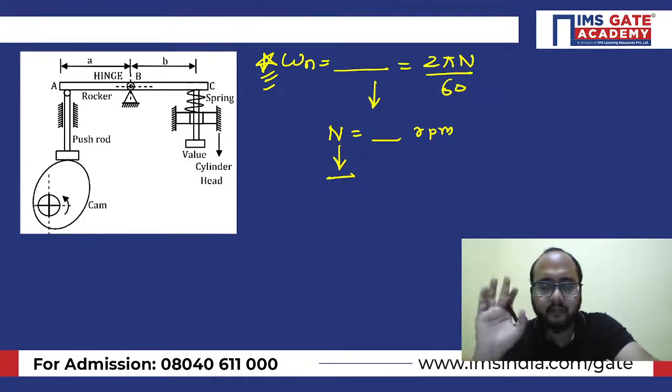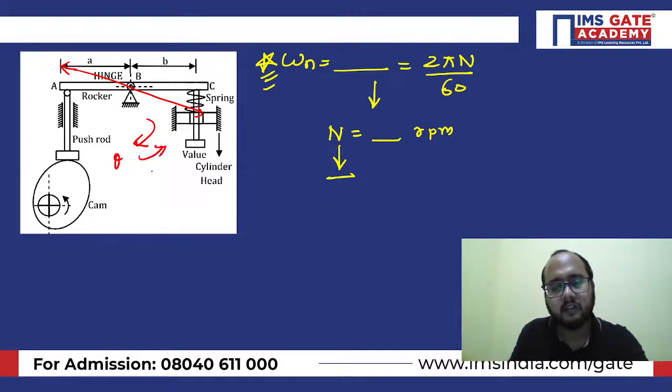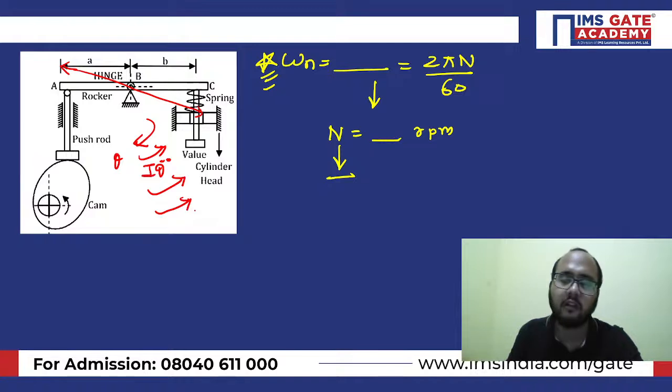Very simple. If you directly apply Newton's second law or the torque method, for that you need to disturb the system. Let's suppose you have disturbed the system like this, you have given the disturbance theta. Against this theta, inertia torque I theta double dot will be there, right? So for the push rod, this kind of torque will be there about the point of rotation, the hinge, and this kind of torque will be there from the spring, right?